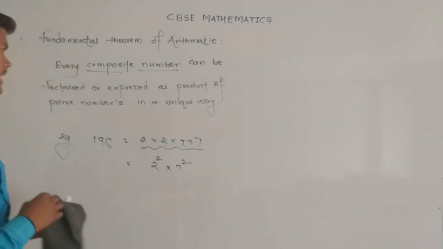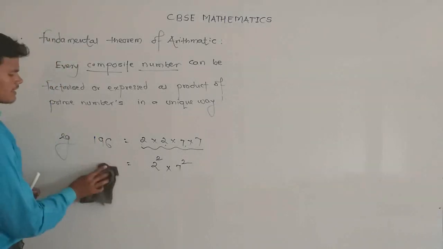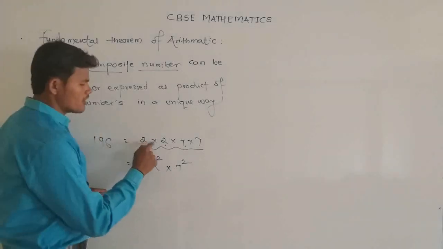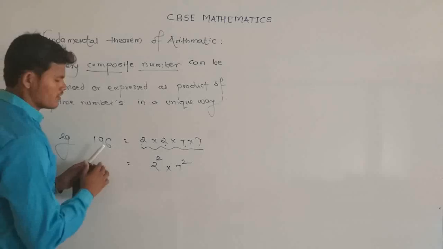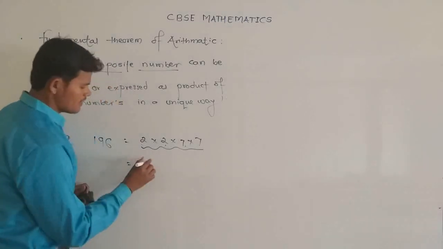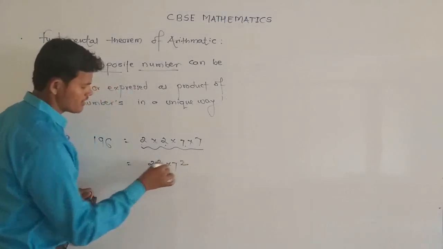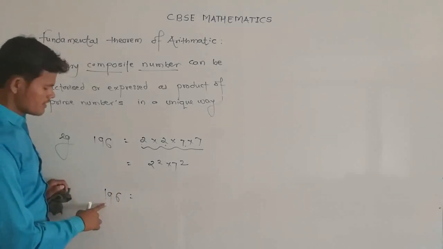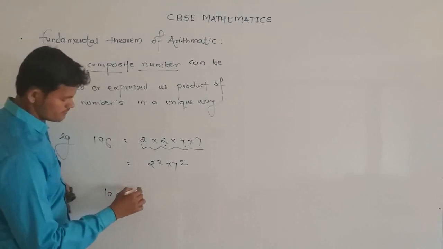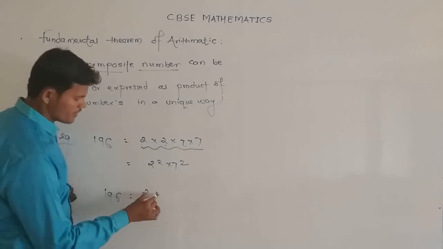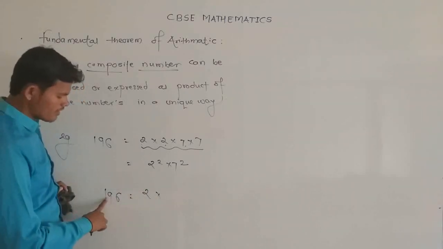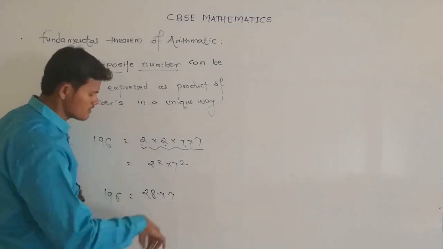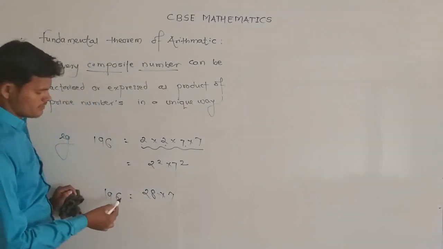So every number can be expressed or factorized as a product of prime numbers in a unique way. Here the order of the prime numbers is not necessary. For example, 196 can also be divided by 7. 7 twos are 14, remaining 5. 7 eights are 56.